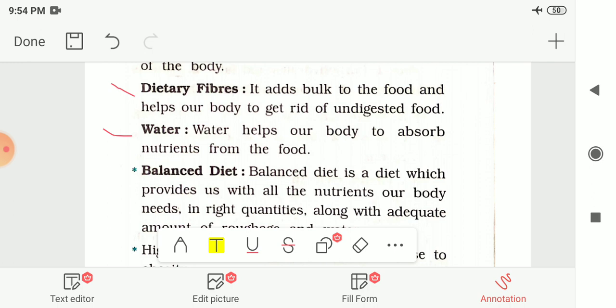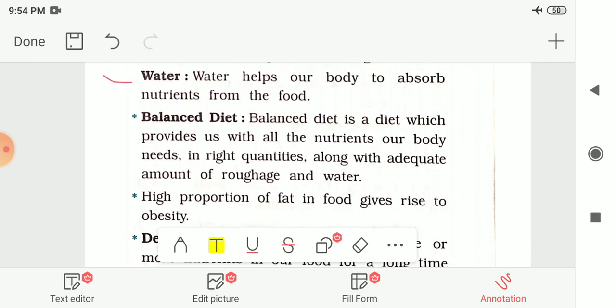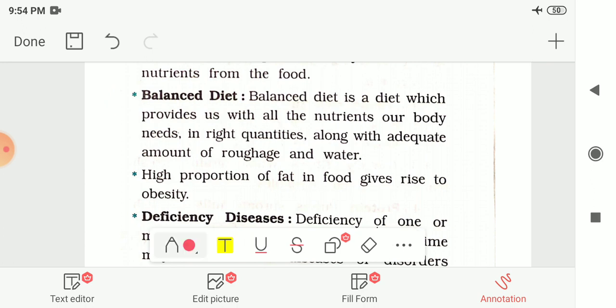So after the functions of various nutrients, we had seen balanced diet. What is balanced diet? So the balanced diet is a diet which provides us with all the nutrients our body needs in the right quantities, along with the adequate amount of roughage and water. The diet which contains all the nutrients which are required by our body in the right amount, it also should provide the right amount of roughage, that means dietary fibers, and water. So that kind of diet is known as the balanced diet.